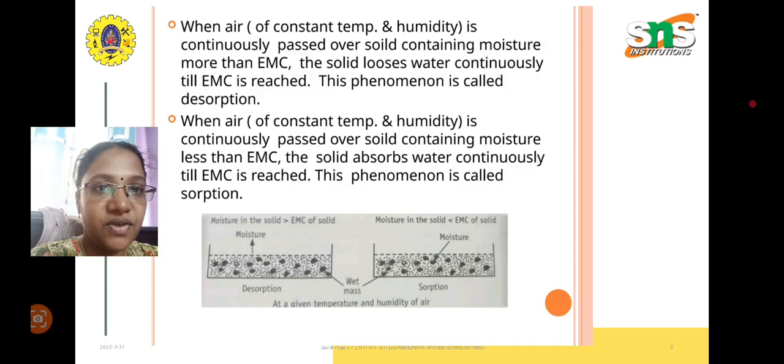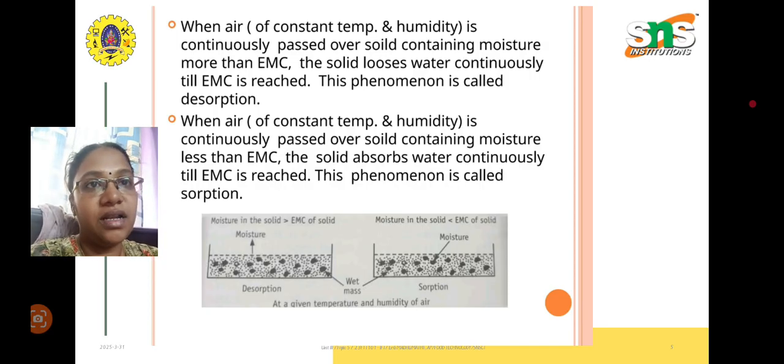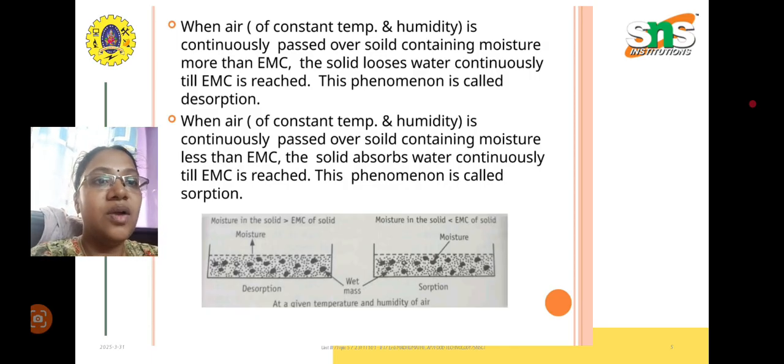So in the first picture, in desorption, the moisture in the solid is greater than the equilibrium moisture content of the solid, that is, the moisture will be escaping out from the particular solid material, so we call it desorption. And in sorption, both having a constant temperature and humidity, the moisture content in the solid is lesser than the equilibrium moisture content of the solid.